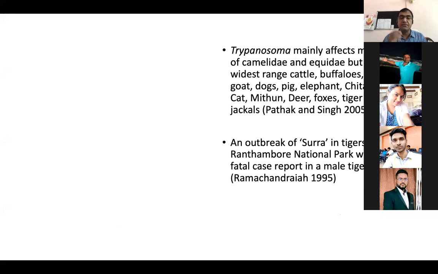We took a wet film smear, and it was beautifully examined, confirming the case of trypanosomiasis. And you see the range of animals it affects: the cattle, the buffalo, the sheep, the goat, pig, elephant, cheetal, jungle cat, mithun. A large number of species are affected by trypanosomes. So this is one of the biggest problems in wildlife.